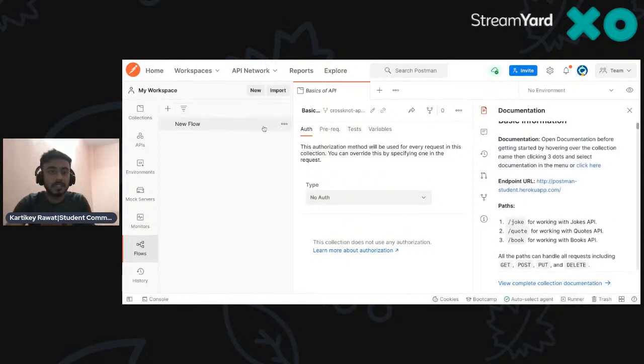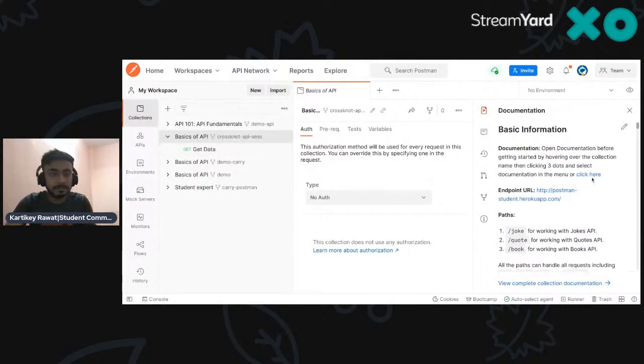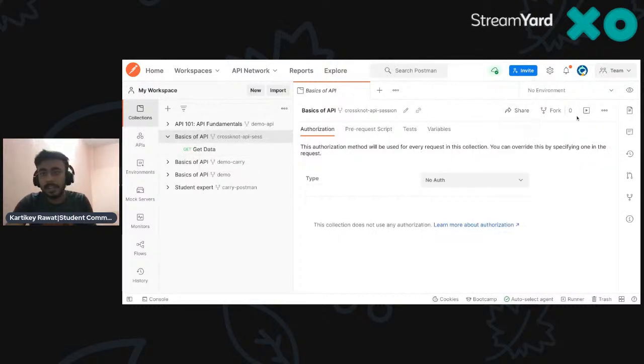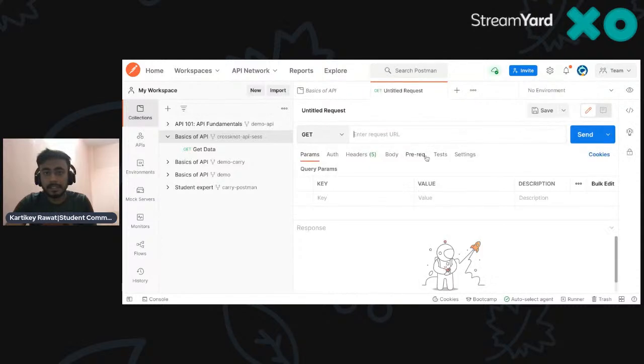Let's go to the collection one, and go to the basics of API one, and let me add another thing. Suppose I'm writing www.google.com and let's send this.